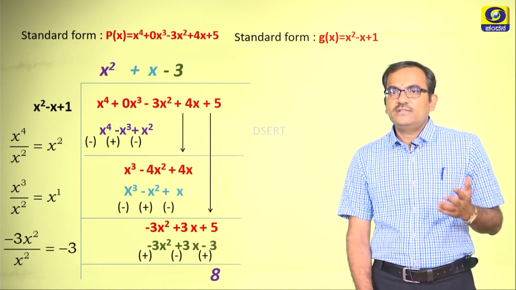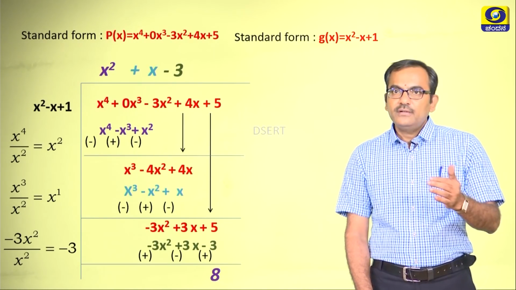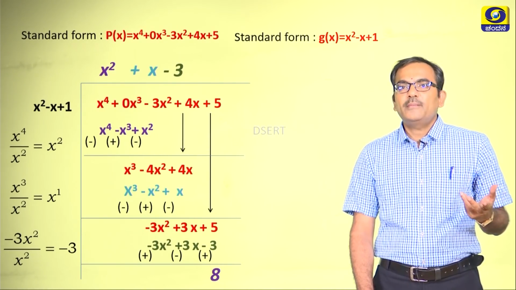So, what is the question? Just recall the question. You need to find the quotient and the remainder in this case. So, which are the quotient and the remainder?